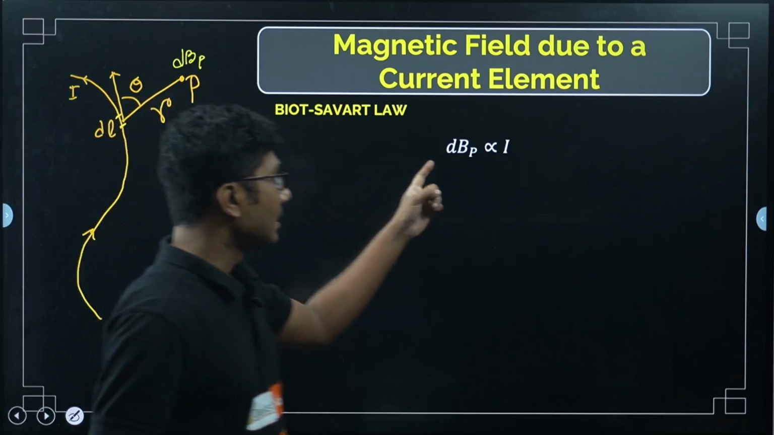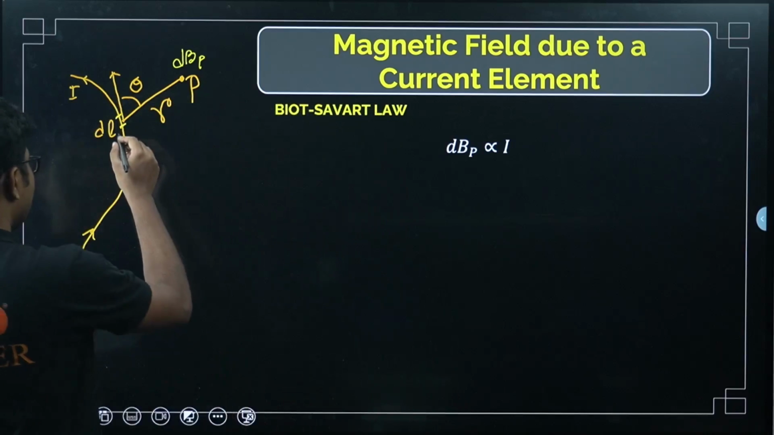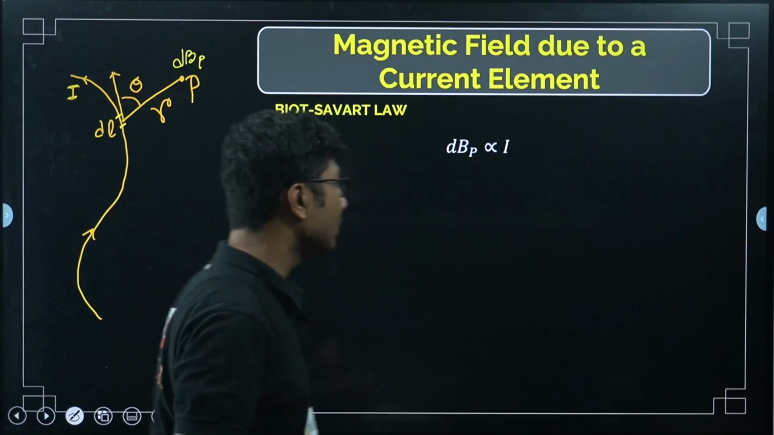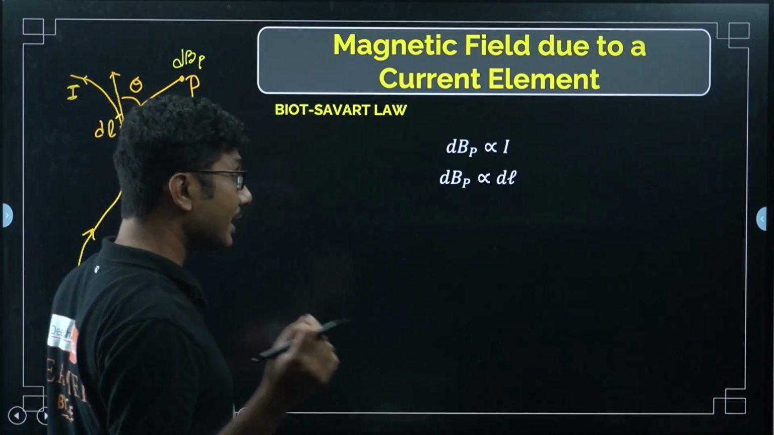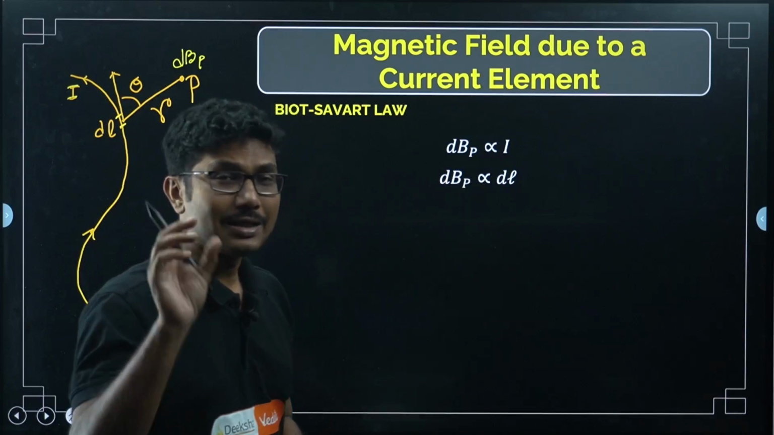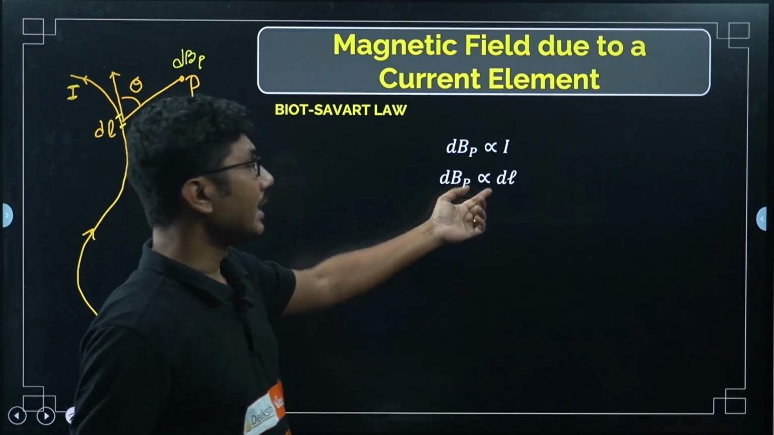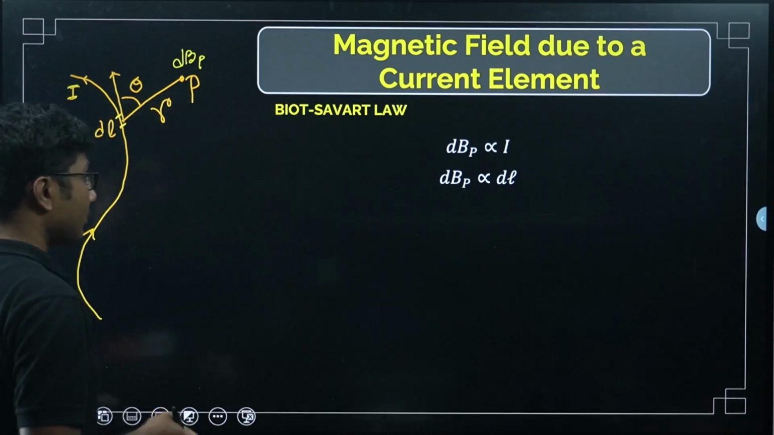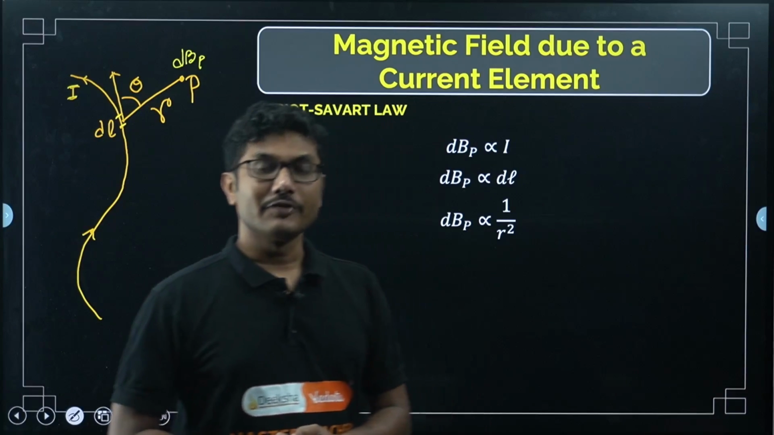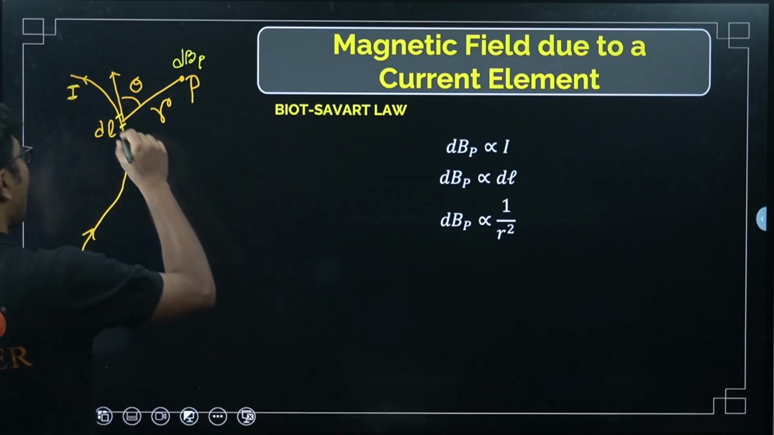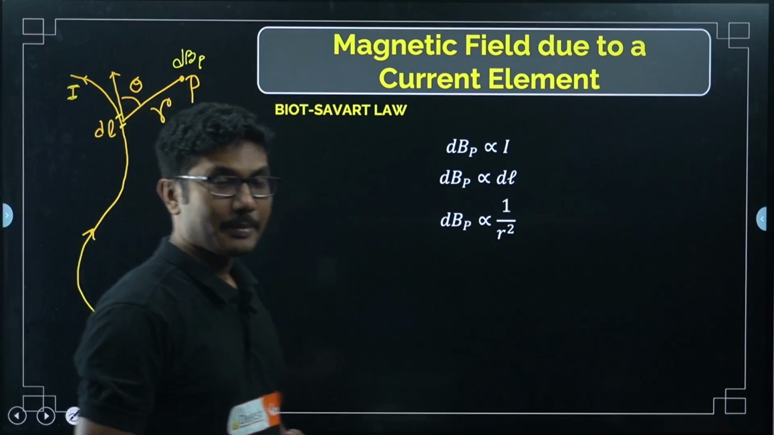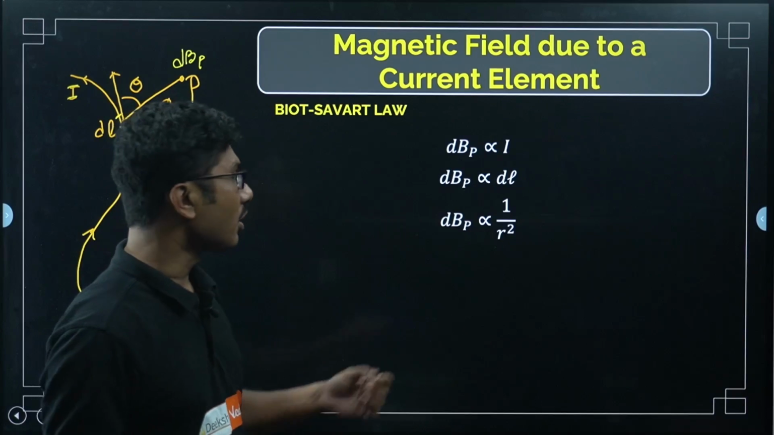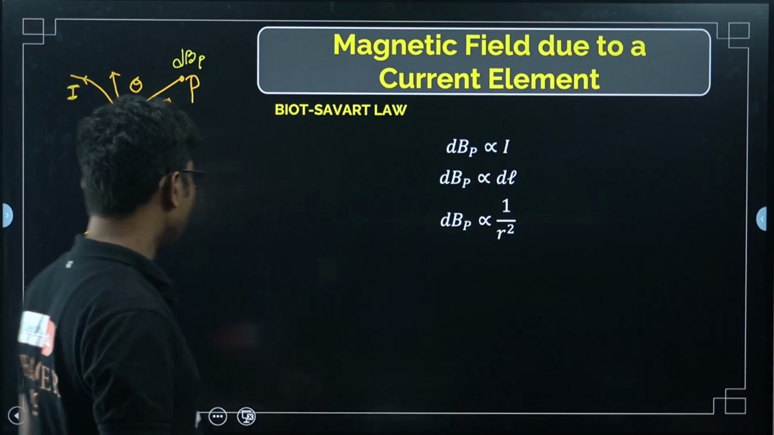First of all, it is proportional to the current through the element. So suppose current I is passing through that element, so dBp is proportional to the current through the element. It is proportional to the length of the element. If the length is small, dBp will be small. If length is large, then dBp will be large. It is proportional to the length of the element, and it is inversely proportional to the square of the distance. So how far you are measuring the magnetic field. Based on that, if it is too far, the magnetic field will be very small. If it is close, the magnetic field will be stronger, because it varies with inverse square law, similar to Coulomb's law.